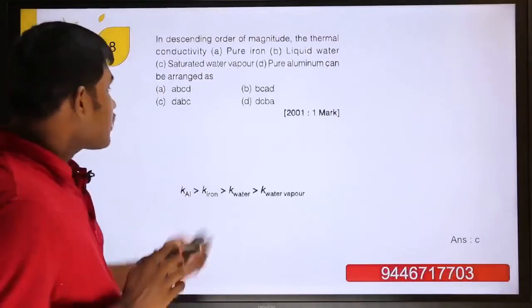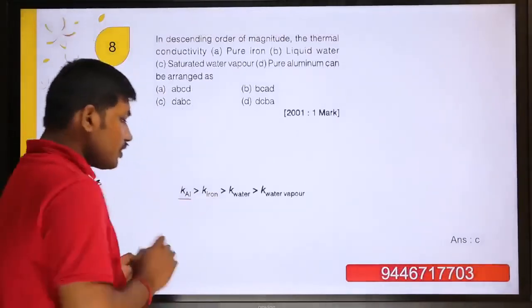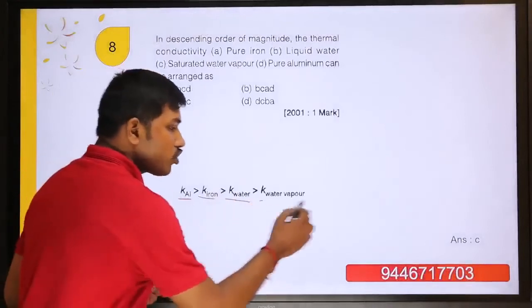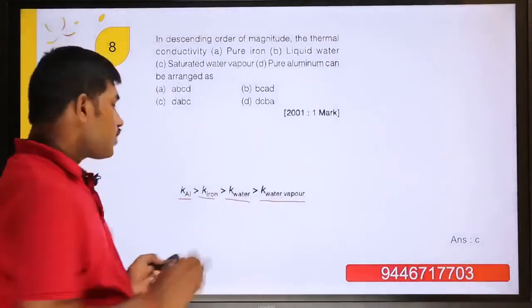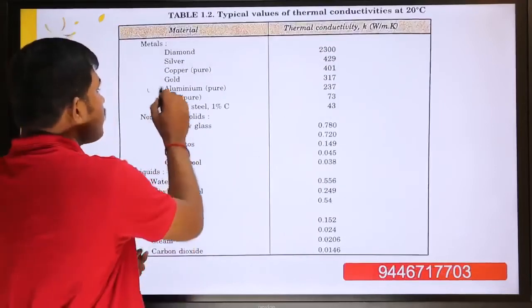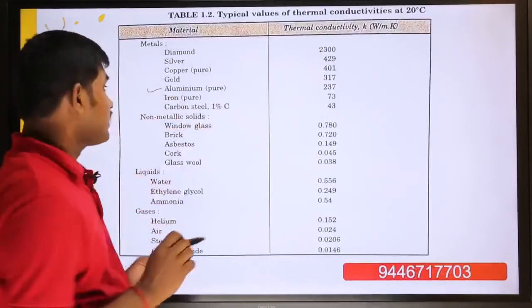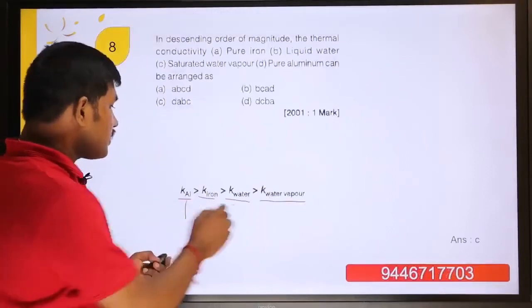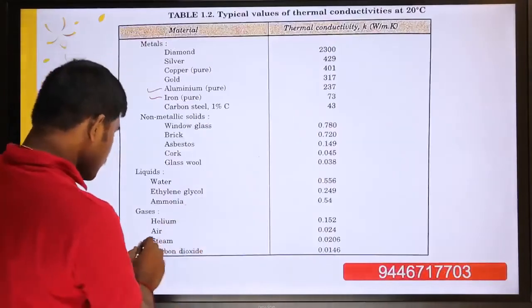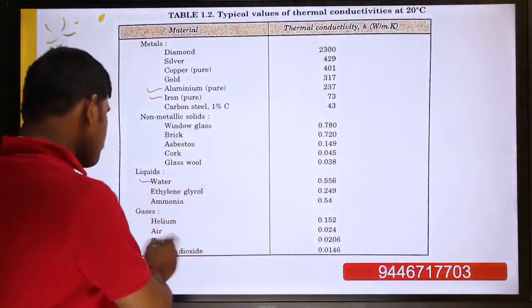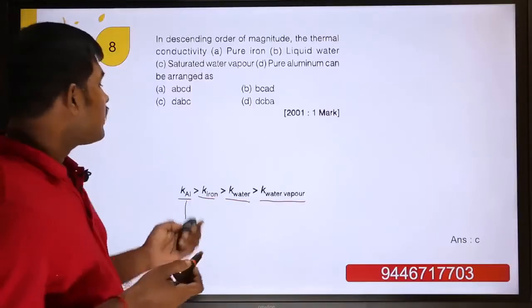Here aluminum is a solid, followed by iron, followed by water, that is liquid, and followed by gases. Okay, so from this chart we know aluminum has the highest thermal conductivity, 237, followed by iron, followed by what is given in the question, water and water vapor. This water vapor means steam. So you will get the answer.